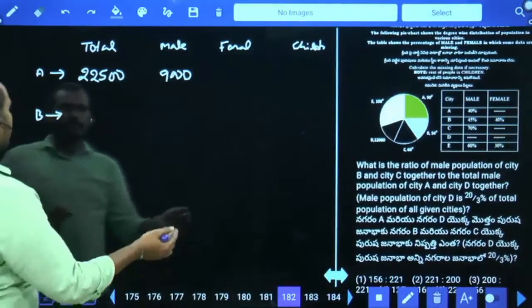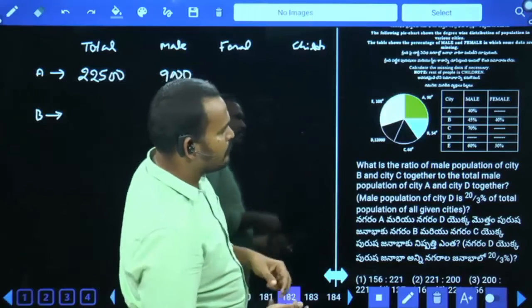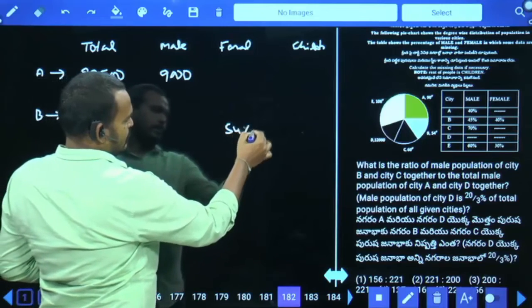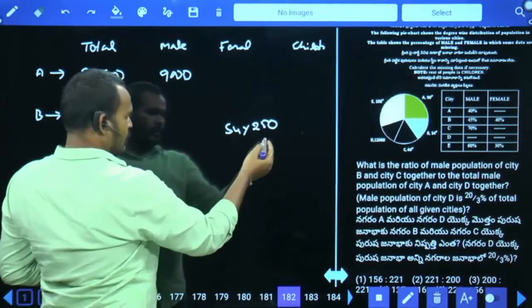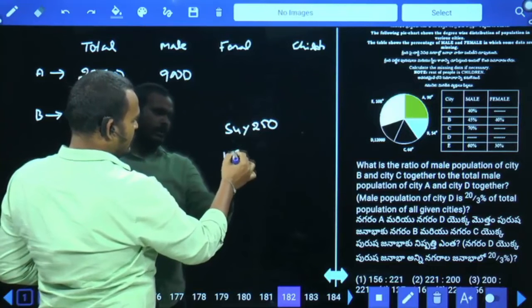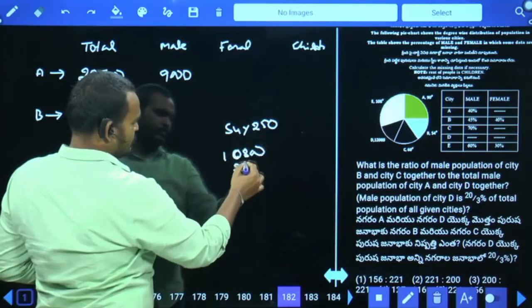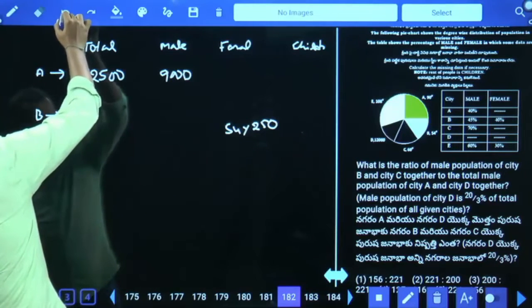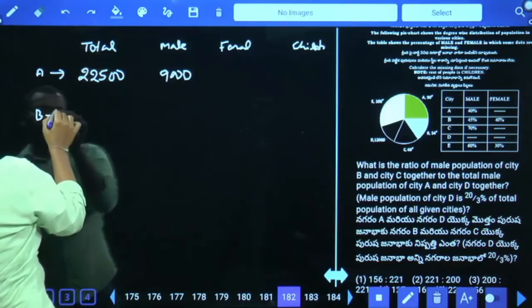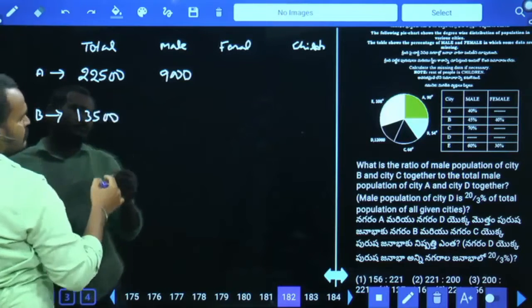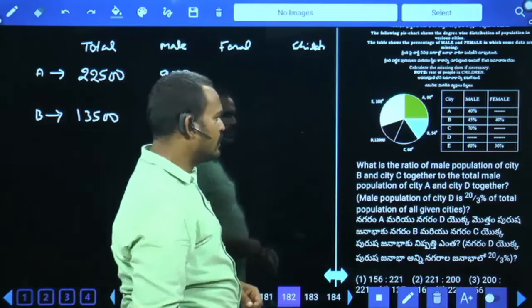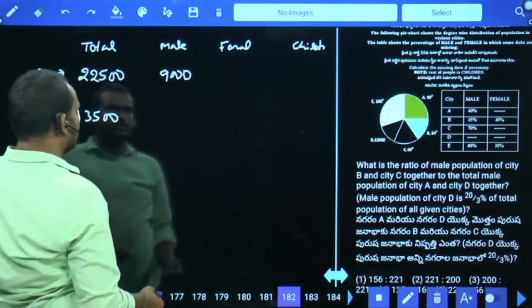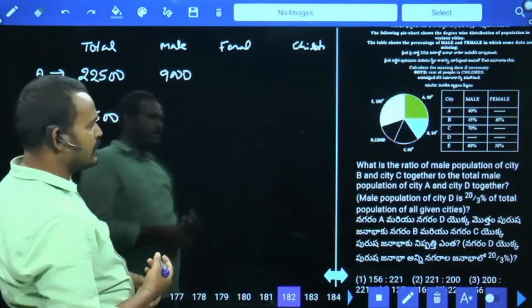Male population of city B means 54 degrees. 54 into 250. It will be 10,800 plus 50 times means 2,700, which means it is 13,500. In that male is how much percent? 45%. Male are 45%. 45% of 13,500.